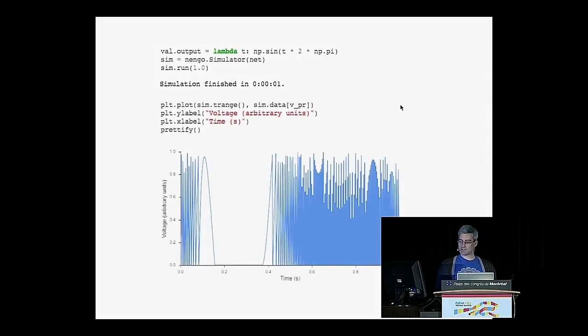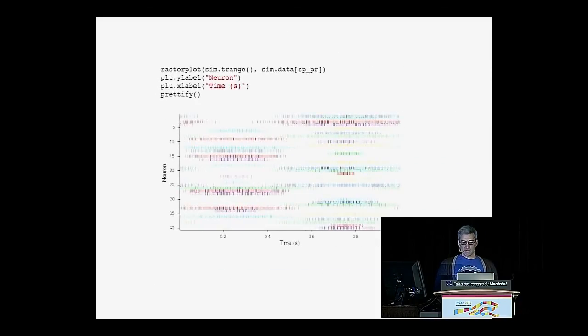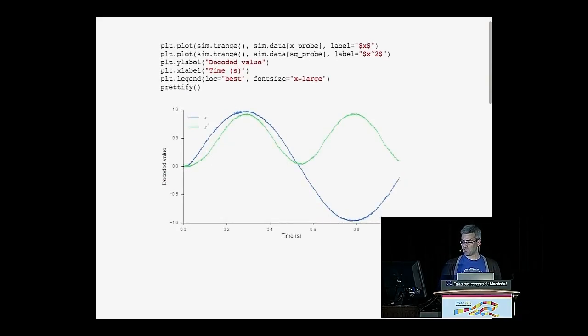If we look at the voltage trace in that neuron in X again, there are some areas here where it's not getting any injected current, and so the voltage trace is staying at a minimum value. If we look at the spike raster, we see now that there's a clear pattern happening here, that we have some cells that are sensitive to the start of the sine wave and other cells that are sensitive to the end of that sine wave. And if we decode out that value, we get a pretty good representation of the sine wave that we were trying to encode. So we get the up-down behavior in our X population, and we represent the square in this X squared population.